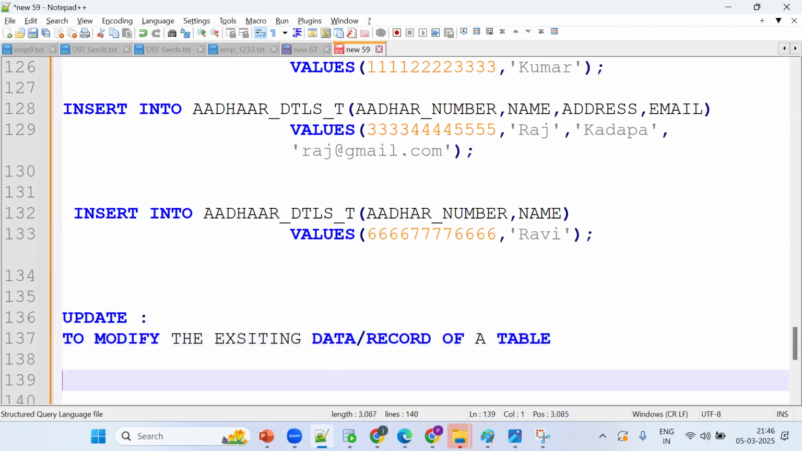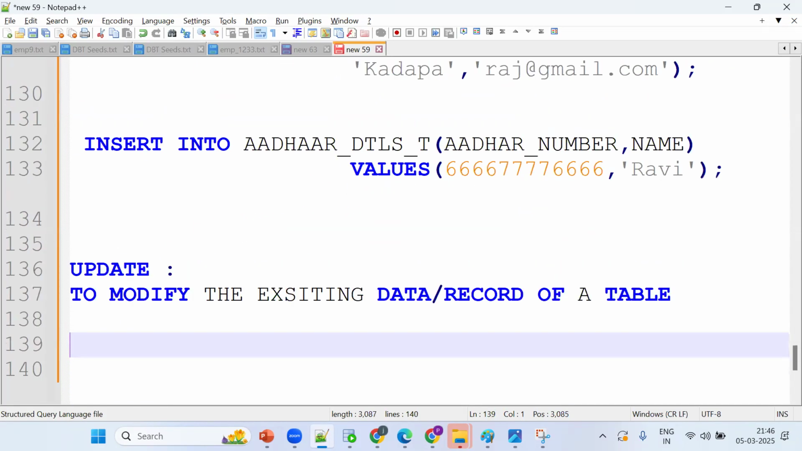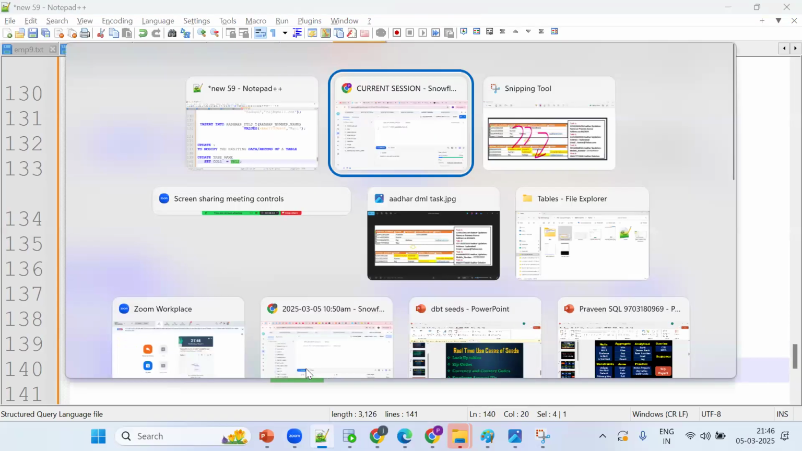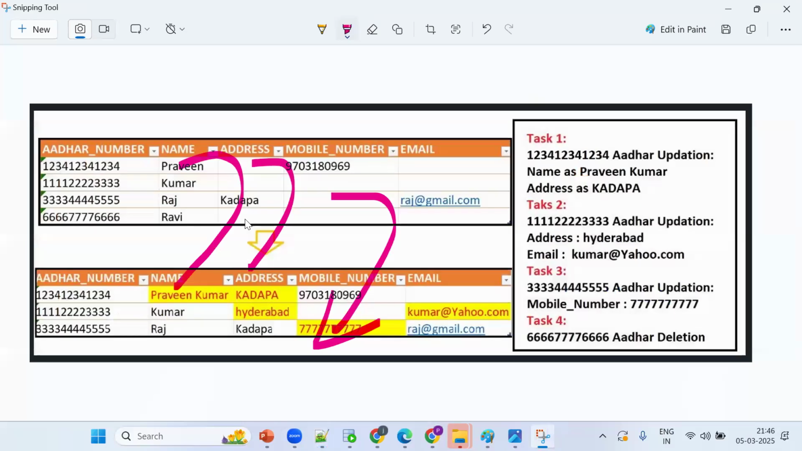What is the syntax? UPDATE table name SET column1 equals to val1. So we are trying to modify this column to this value. Now what's the requirement? I want to modify name and address.